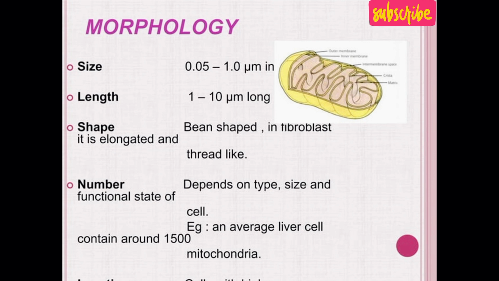For example, an average liver cell contains around 1500 mitochondria, while the number of mitochondria in certain heart cells may be up to 40,000 per cell. So the shape as well as the number of mitochondria changes according to the type of cell and according to the needs of the cells.